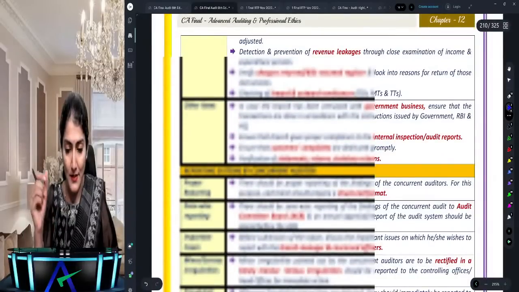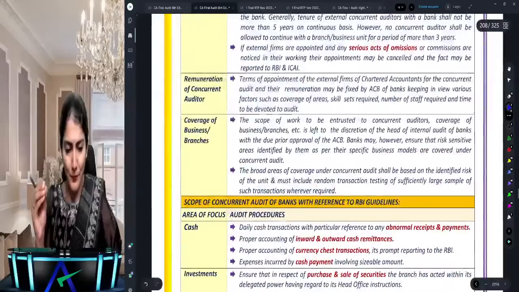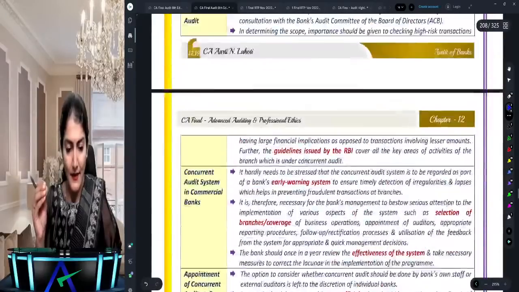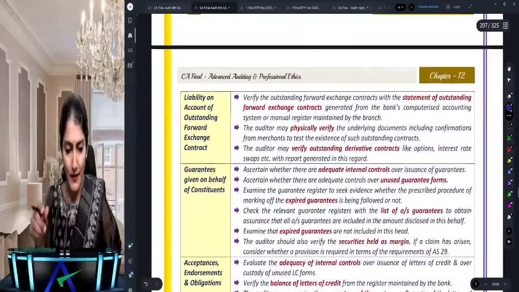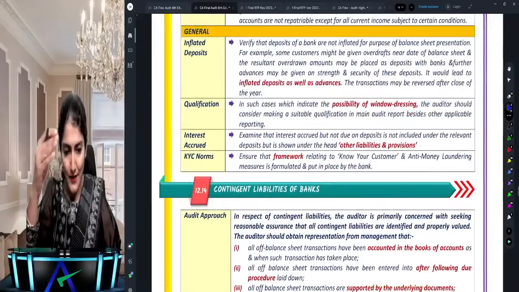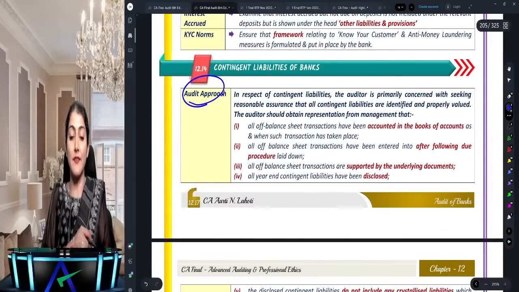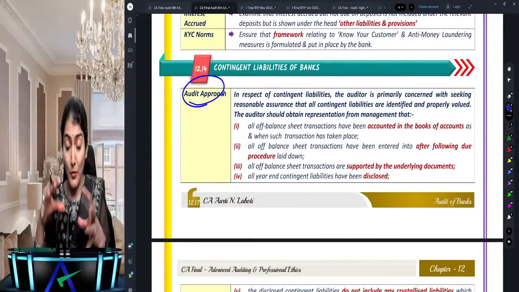So now let's look into a few questions. An important one is there, some particular specific questions I want to show you. One is regarding that inflated deposits. What they did now in the MTP, they made a question on that one. Before I come to that deposits, whenever it will come, first we'll see this question because it was recently asked in the exam.